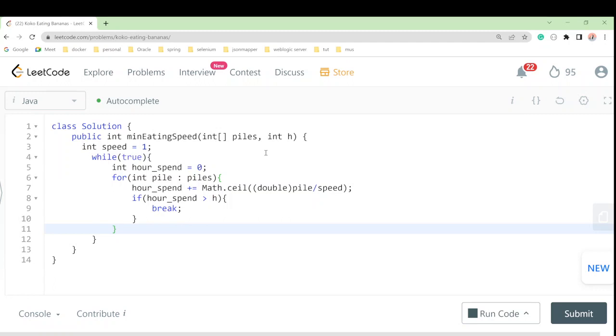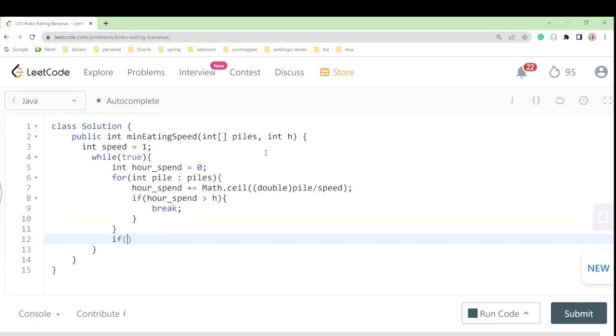Otherwise, what we will do, we'll make a condition. Let's suppose we'll say, if hour spent, we have some hour spent, right?